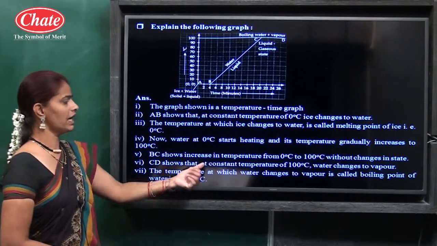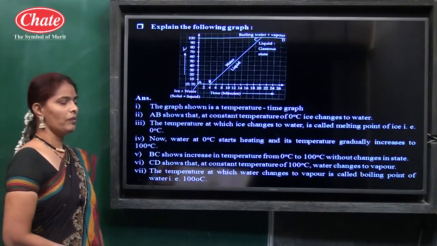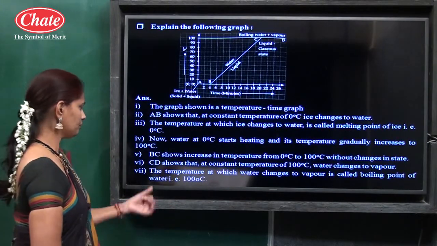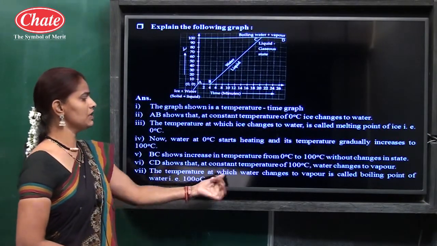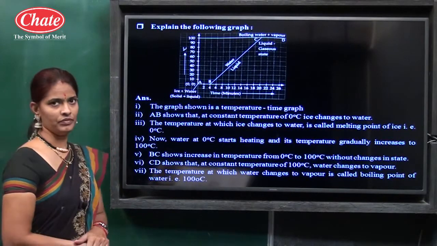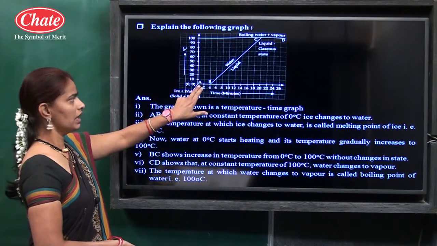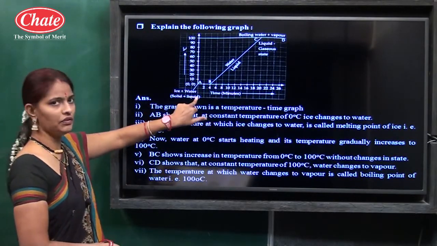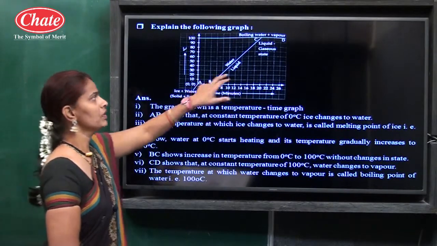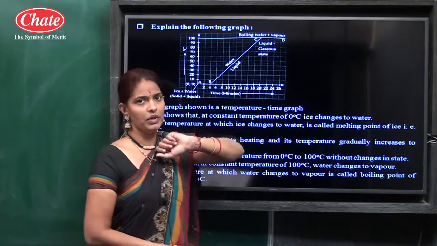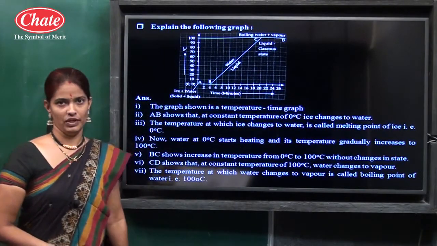The graph shows that at a constant temperature of 100 degrees Celsius, water changes to vapor. The temperature at which water changes to vapor is called the boiling point of water. Here, the constant temperature at which a solid gets converted into liquid is known as the melting point, and the constant temperature at which water gets converted into vapor is known as the boiling point.